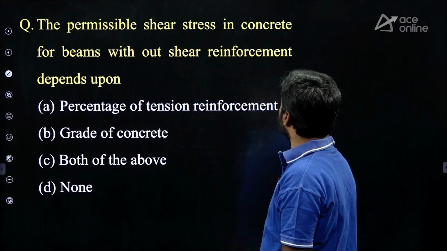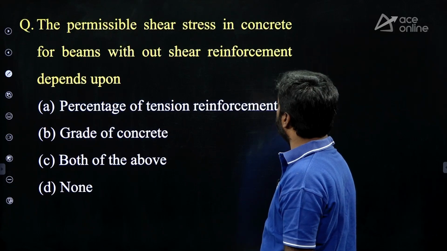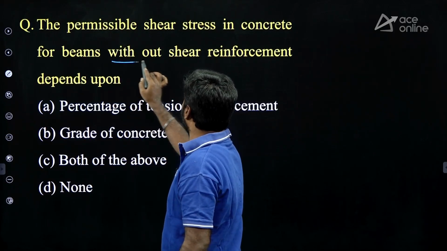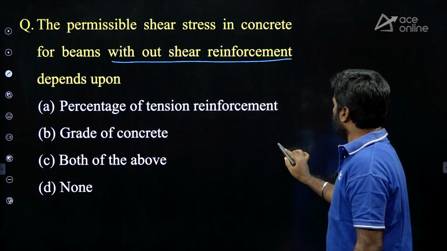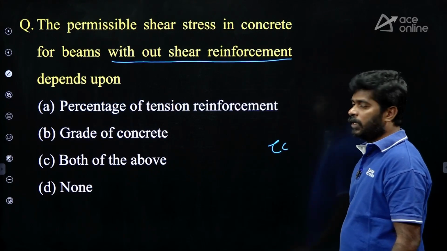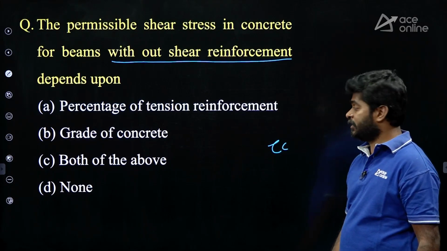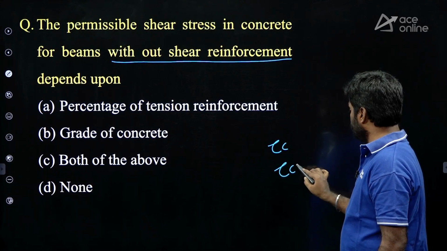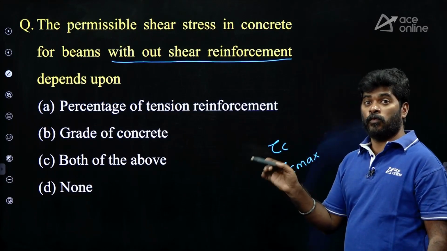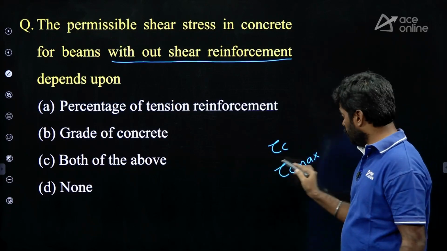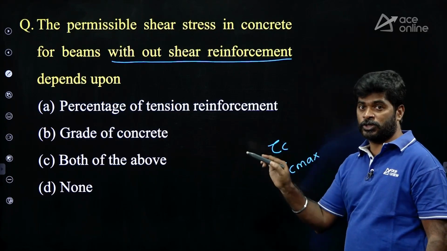Next question. The permissible shear stress in concrete for beams without shear reinforcement depends upon, actually we have two shear limits. One is tau C, another one is tau C max. Tau C is measured without stirrups. Tau C max is taken with stirrups.